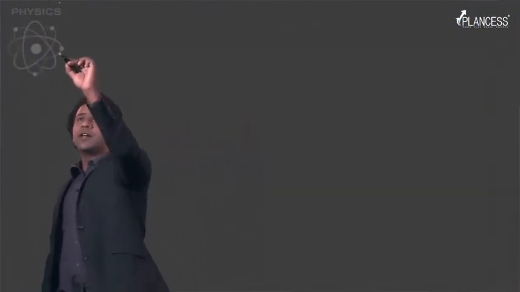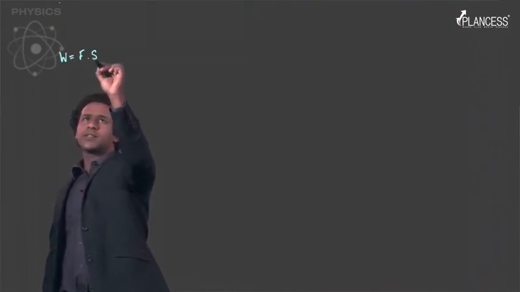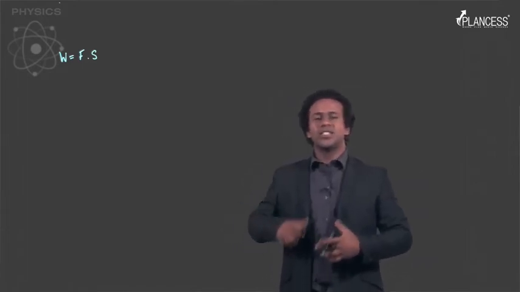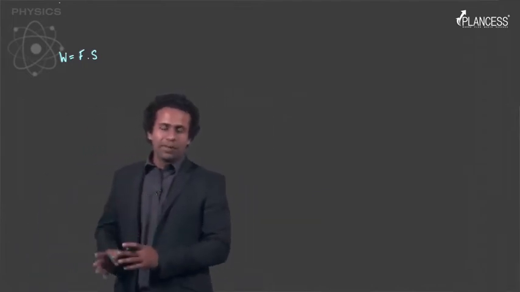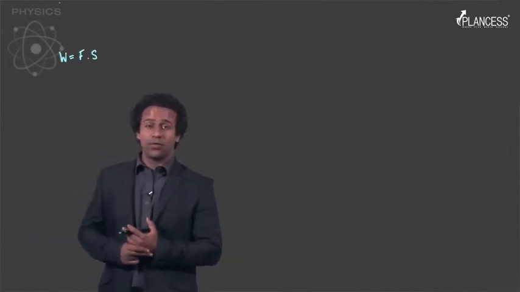So let's now take an example to understand this further. Let's take the example of work. Now work, you know, is force into distance. In case you don't know this, don't worry, we'll study this when we get to the chapter on work. Right now we're discussing this just to understand dimensions and units. So work done is defined as force applied into distance. Now let's look at the units of work as well as the dimensions of work.